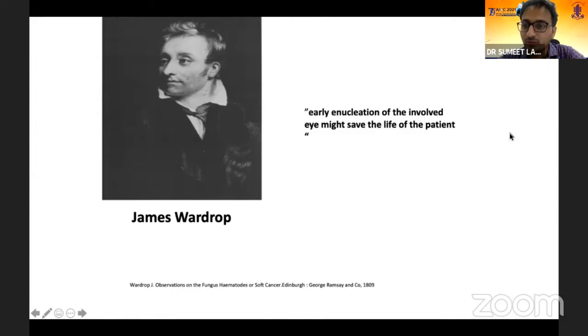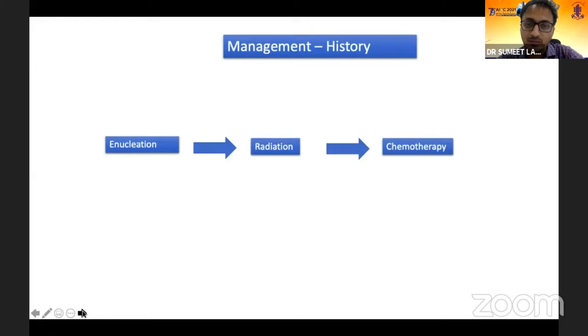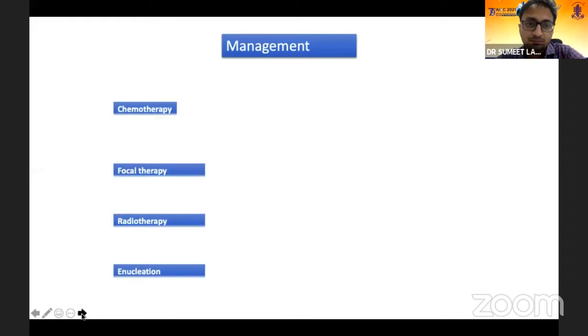So this is how it started, and then when we see today, what was the management history? It was enucleation, as popularized by Wardrop, then enucleation, radiation, chemotherapy. That's how the protocol was. Now today when we see, the protocol is totally reversed. It's chemotherapy, then radiation SOS, and then if still not salvageable, only then do you go ahead with the enucleation. So there is a 360-degree change in the current management compared to the old management.